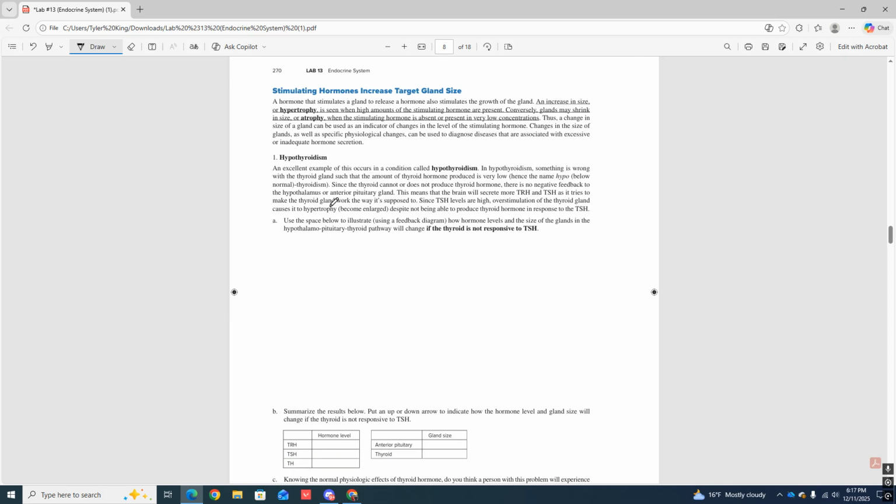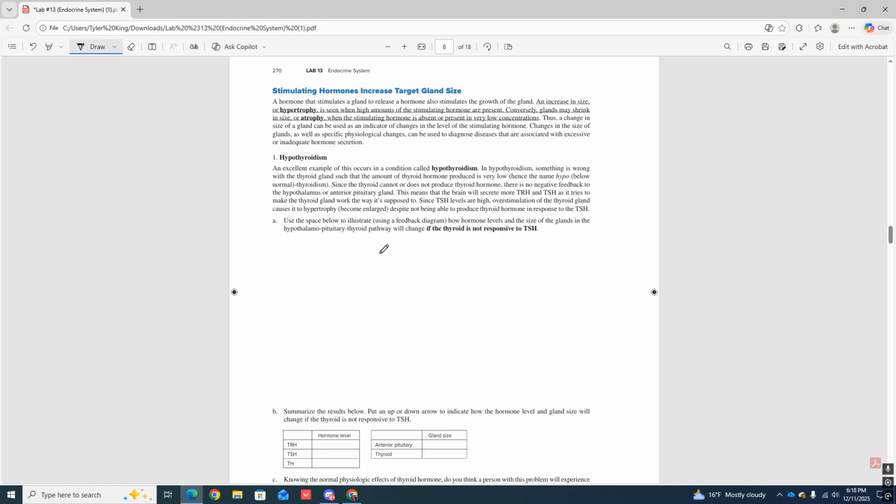So first abnormal example we're giving ourselves here is hypothyroidism, okay? So in this, something is wrong with the thyroid gland, such that the amount of thyroid hormone produced is very low, hence the name hypo. Since the thyroid cannot or does not produce thyroid hormone, there is no negative feedback to the hypothalamus or the anterior pituitary, meaning that you're going to get a continuous, constant secretion of TRH and TSH as it tries to make the thyroid gland work the way it's supposed to. Since TSH levels are high, overstimulation of the thyroid gland causes it to hypertrophy, becoming enlarged, despite not being able to produce the thyroid hormone in response to TSH.